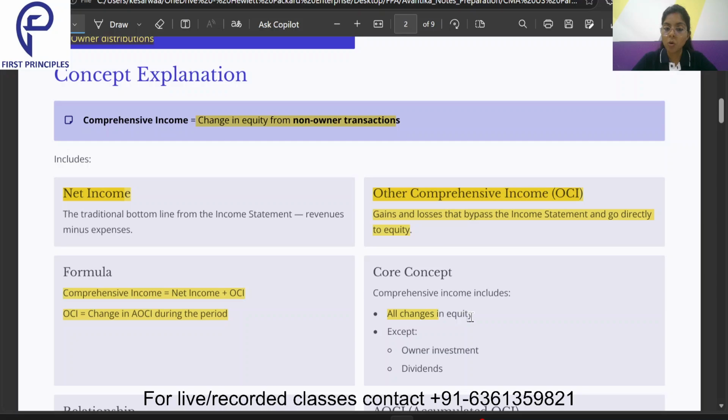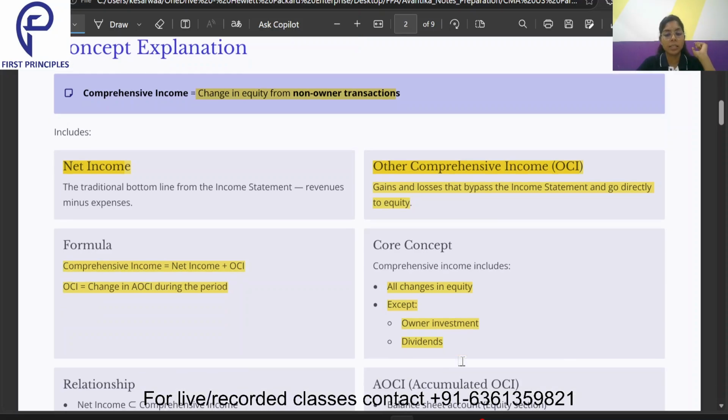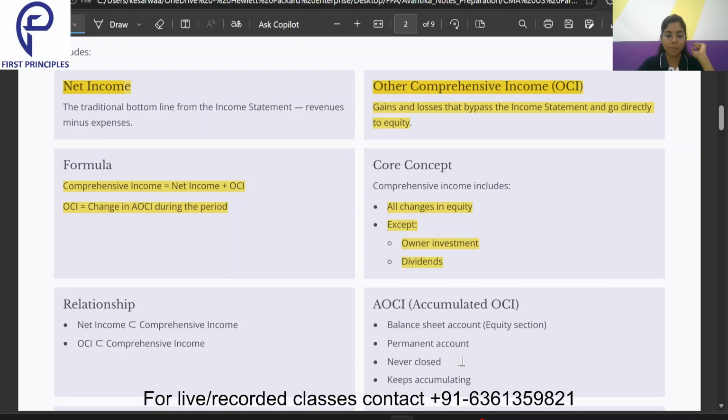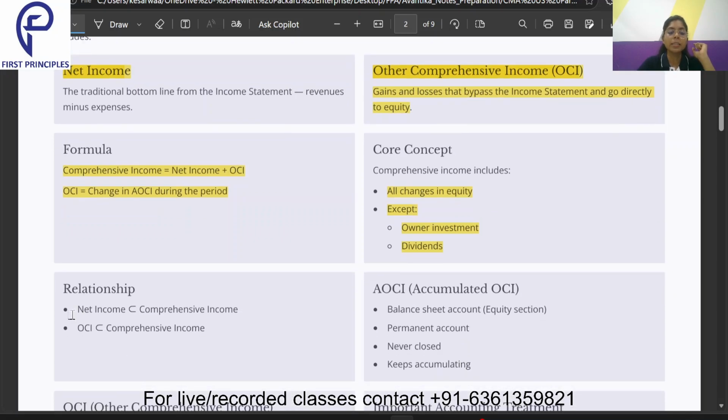It includes all changes in equity except owner investments and dividends. That means apart from the owner-related transactions, whatever changes have occurred that have impacted the equity are recorded under comprehensive income. Now, net income is a part of comprehensive income. Similarly, OCI is a part of comprehensive income.